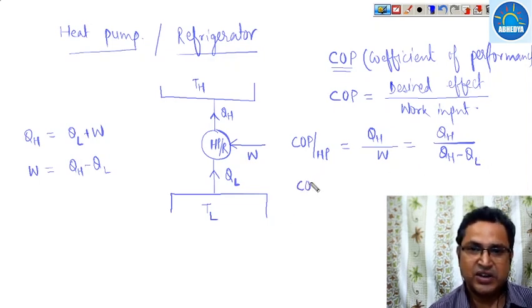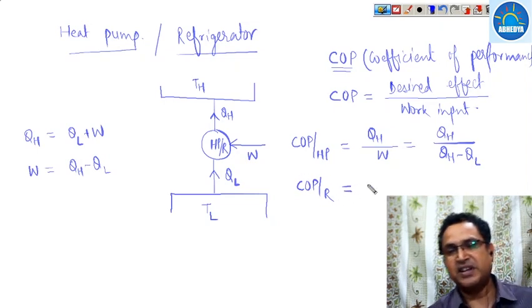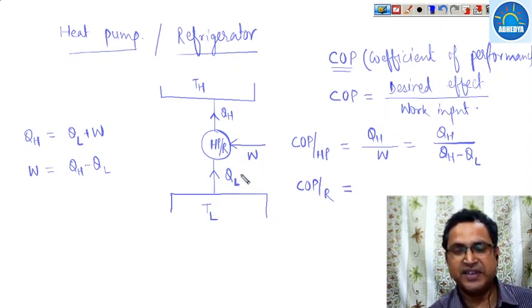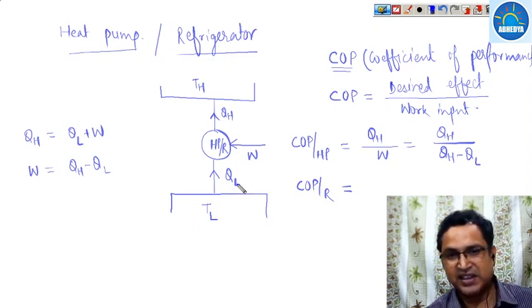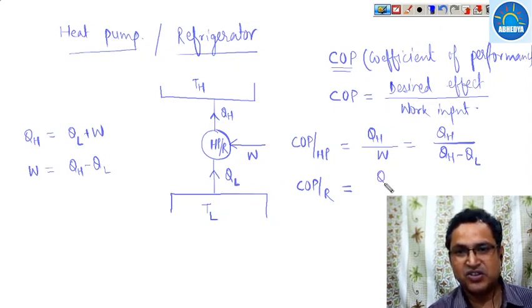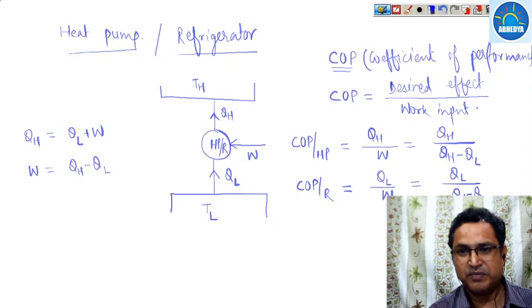Similarly, what is the COP for a refrigerator? For a refrigerator, what is our desired effect? The desired effect is to maintain the temperature of a body lower than the ambient temperature. So QL, the lower temperature body side, is our desired effect. So QL upon work input, and this is QL upon QH minus QL.